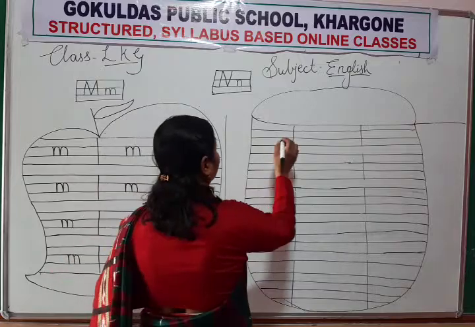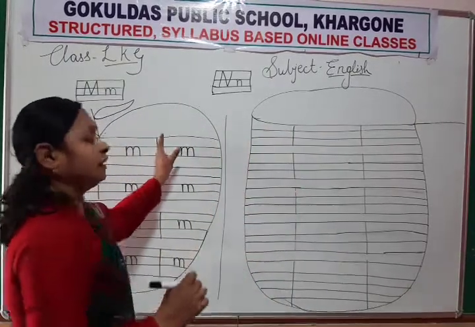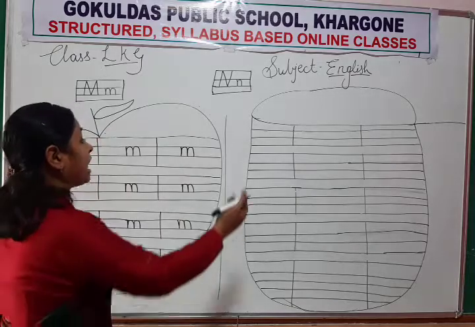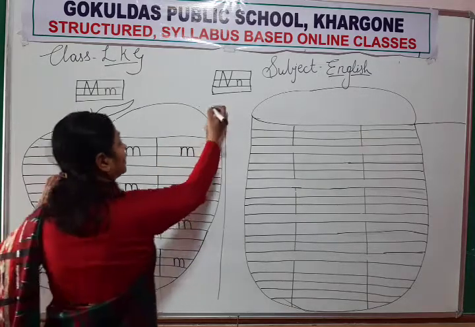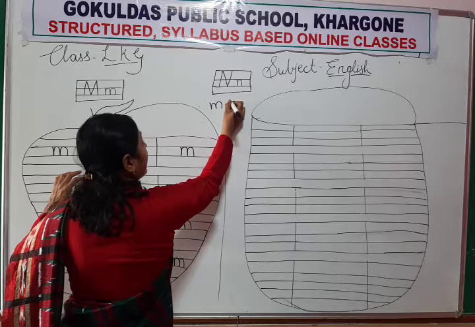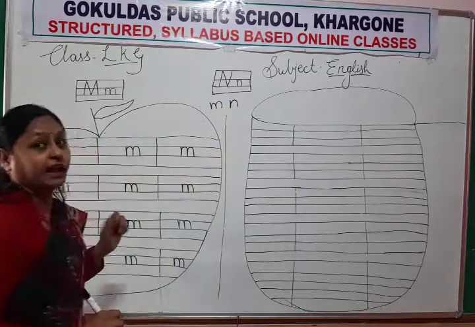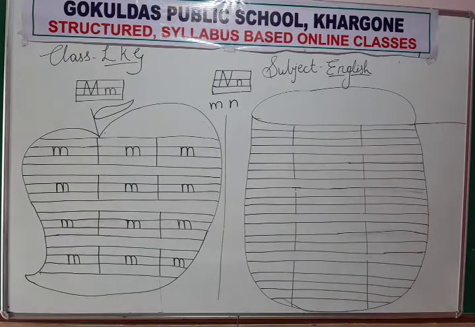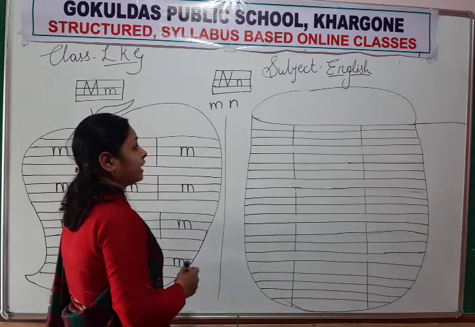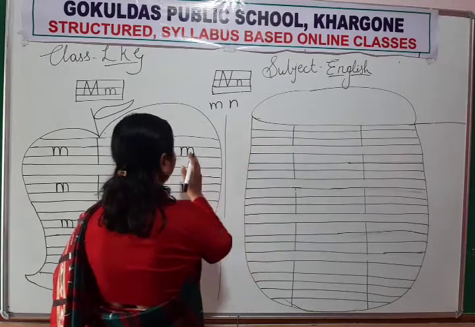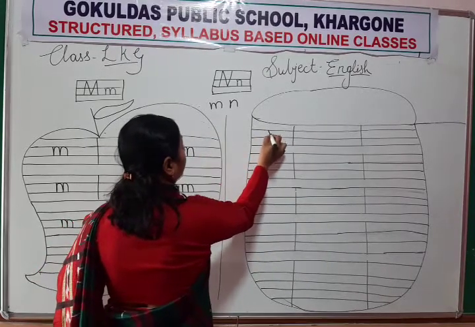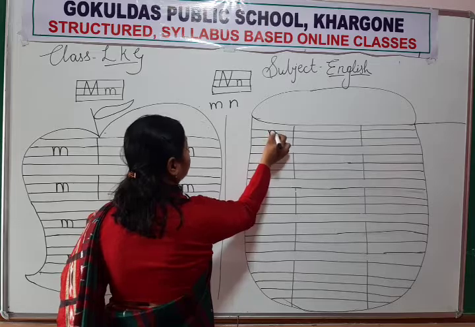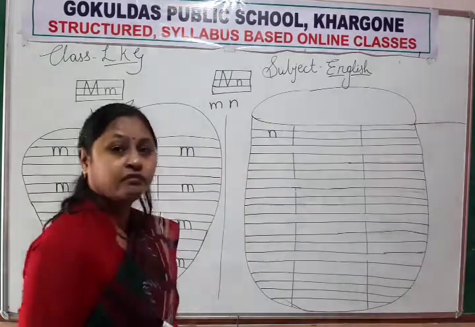So, how will you write? We have written M. N is the half of M. N is a half part of letter M. So start writing letter N in your notebook. How will you write? Like M only. Down, curve, down.